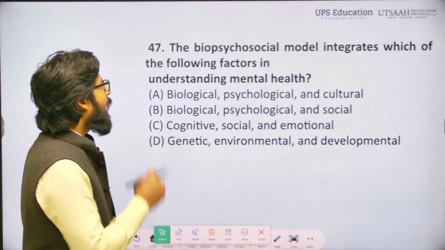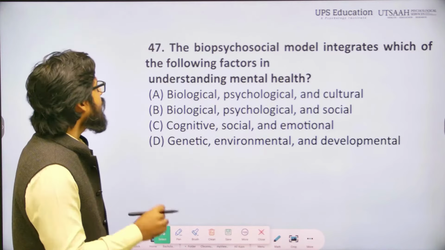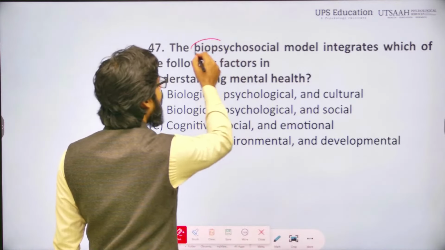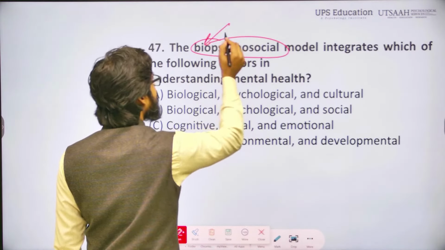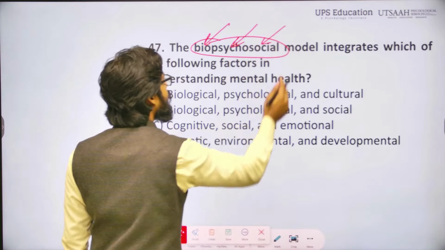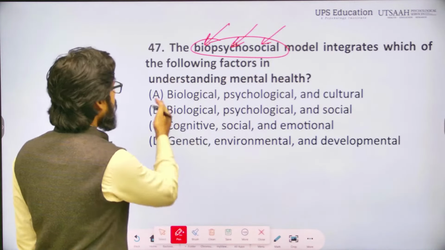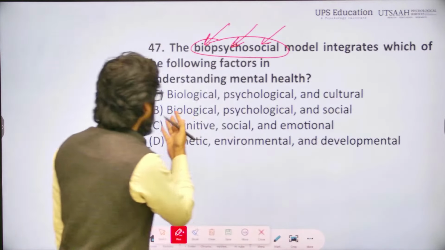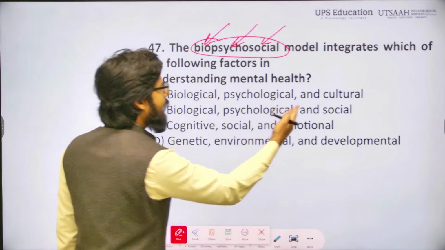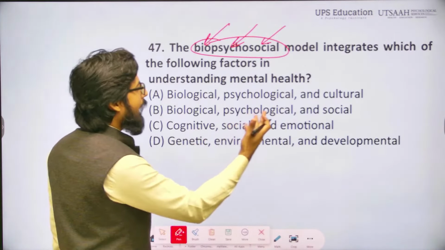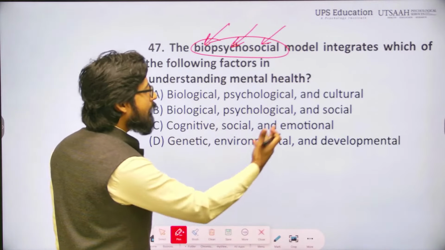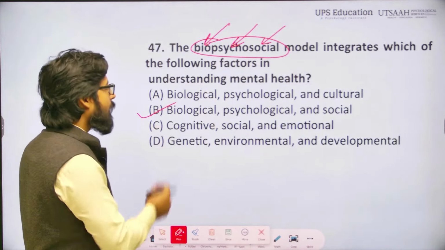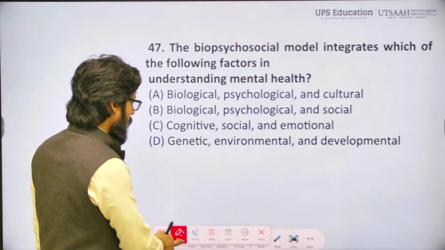Here you can see, the biopsychosocial model integrates which of the following factors in understanding mental health. Now, when we talk about a biopsychosocial model, there are three terms: biological, psychological and social. So, options are A, biological, psychological and cultural, right. Second, biological, psychological and social; then cognitive, social and emotional; genetic, environmental, developmental. So, among all these options, the closest one is biological, psychological and social.